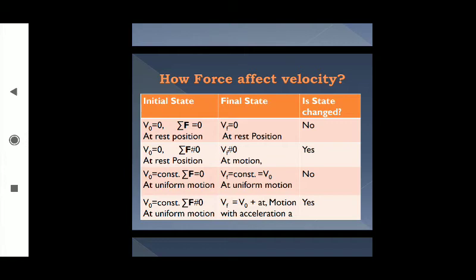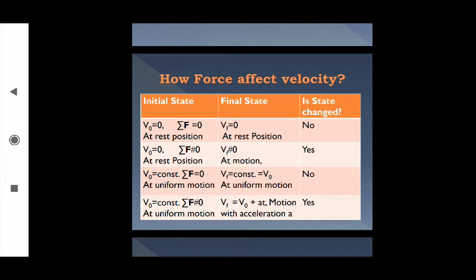So when an object is at rest position, that means v0 is equal to 0, and the summation of applied force F is equal to 0, then what will be its final state? According to Newton's first law, its final velocity will be also 0.